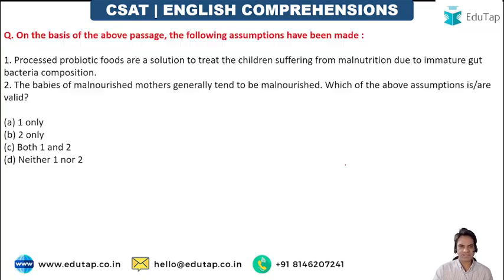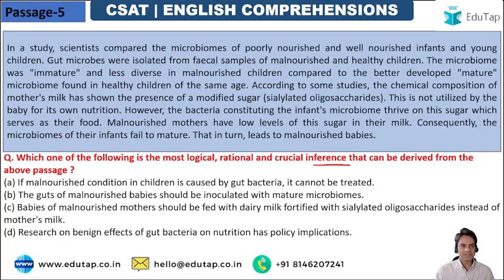Again, we have to find an inference. Second question, again, we are given assumptions here. So let's look at the passage, guys. In a study, scientists compared the microbiomes of poorly nourished and well-nourished infants and young children. Gut microbes were isolated from fecal samples of malnourished and healthy children. The microbiome was immature and less diverse in malnourished children compared to the better developed, mature microbiome found in healthy children of the same age.